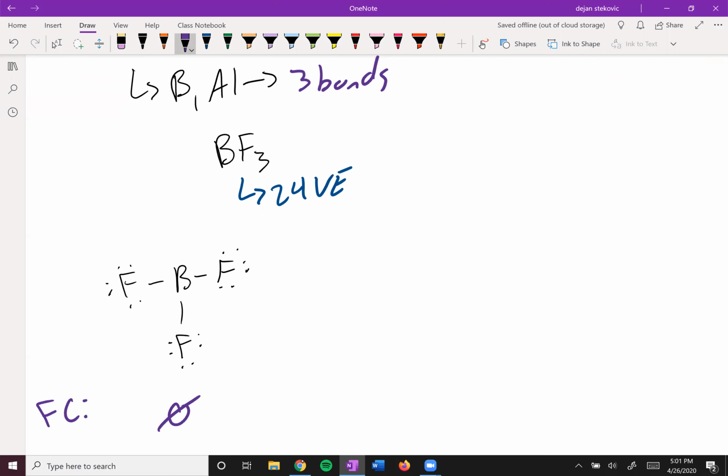Fluorine only wants one bond, and boron normally has 3 valence electrons. Here it's got 3 bonds, so formal charge of 0. So one thing you may think about doing is moving one of these electrons here to give boron that filled octet. Let's see what happens when you do that.